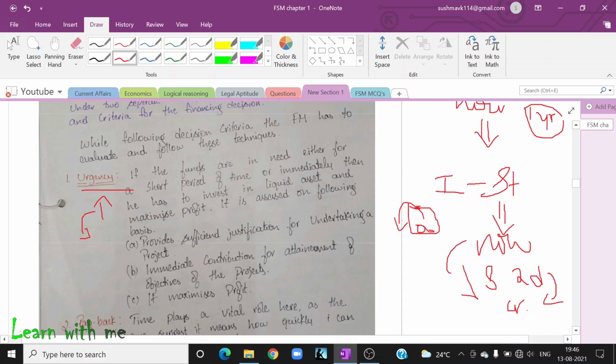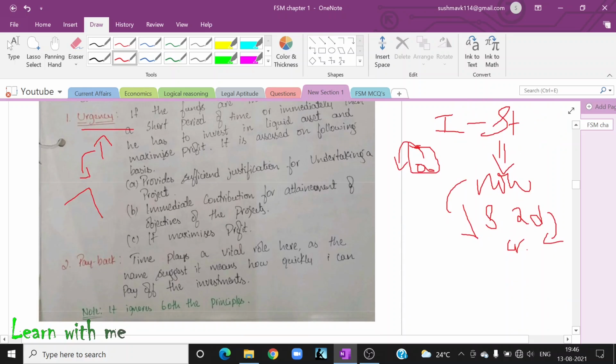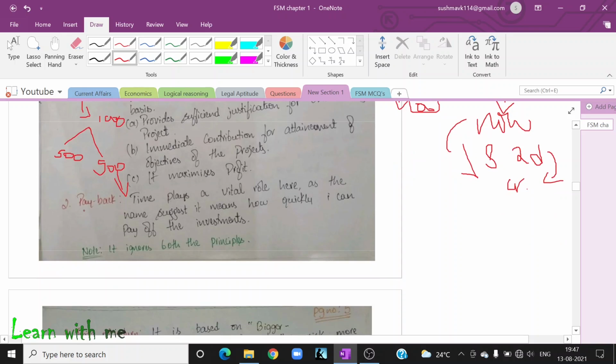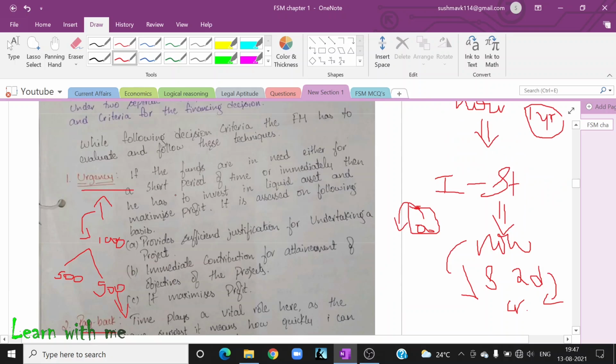So what a business will do is, if they have 1000 rupees, 500 rupees they will invest in a liquid stock, and 500 they will invest in stocks where the return is very high, but it is not that liquid. So if they want money now, they can withdraw this 500 rupees, right? Okay. They have to see that; that is nothing but the urgency. You can go through this.